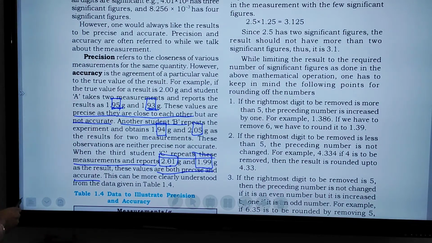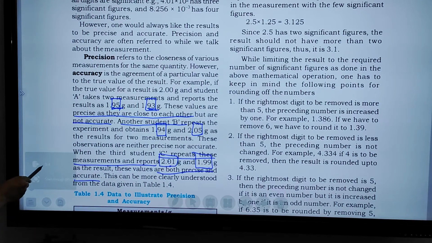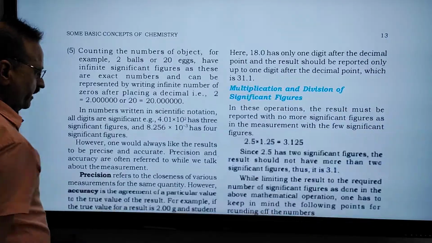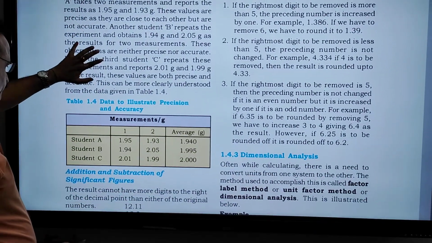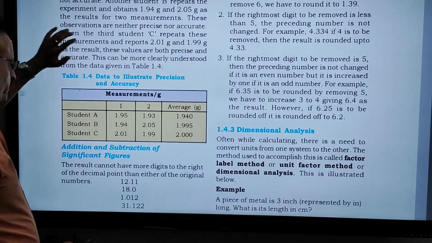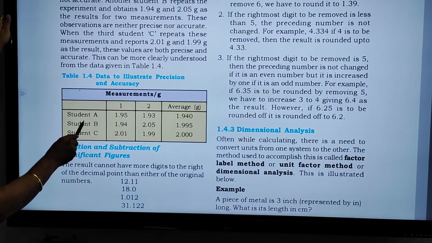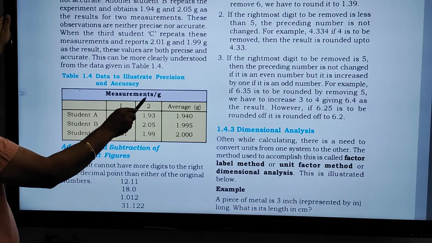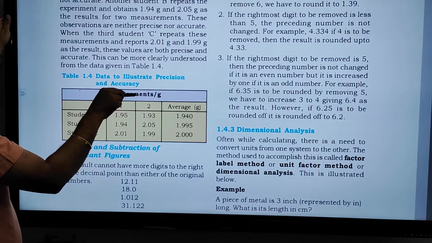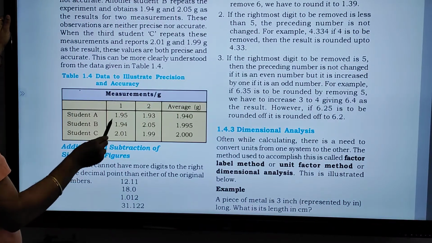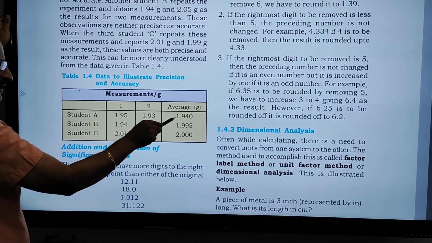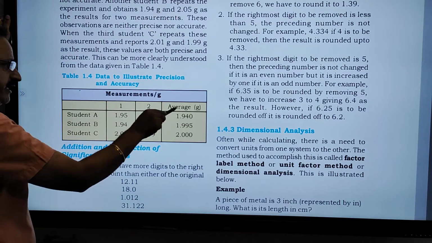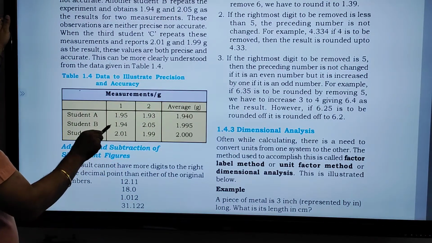Let's see the example related to the data. You are given the table, and we are going to discuss the table. Student A, measurements in grams: 1.95, 1.93, average is 1.94. It is not an accurate value.